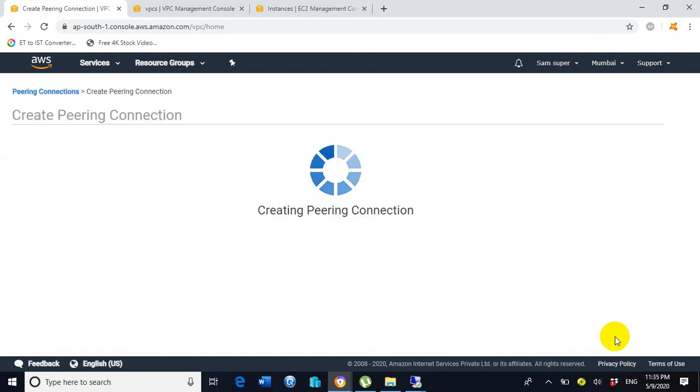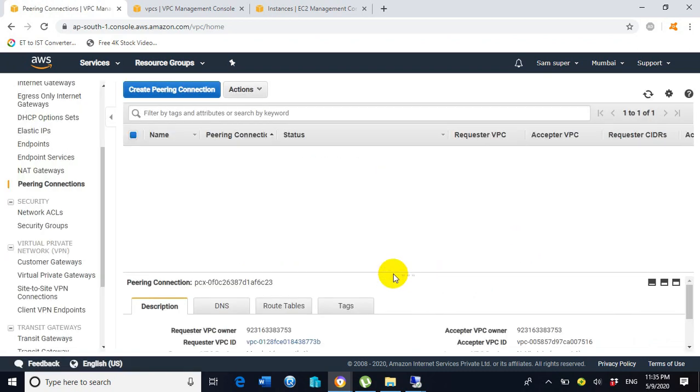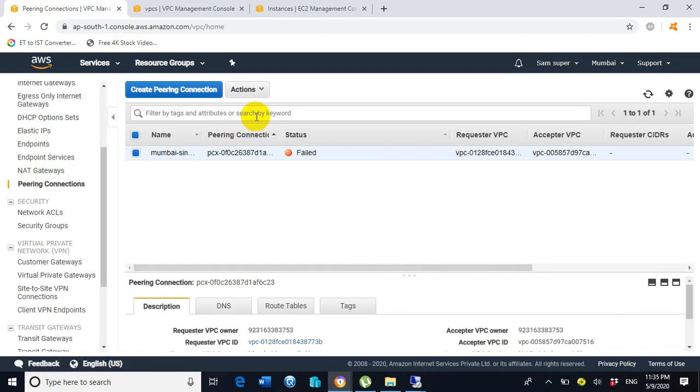Now it is showing successful. The peering connection has been created successfully. Now click on OK. Now you can see the status is showing failed. Let us see where the mistake is. Let's try to create it again.